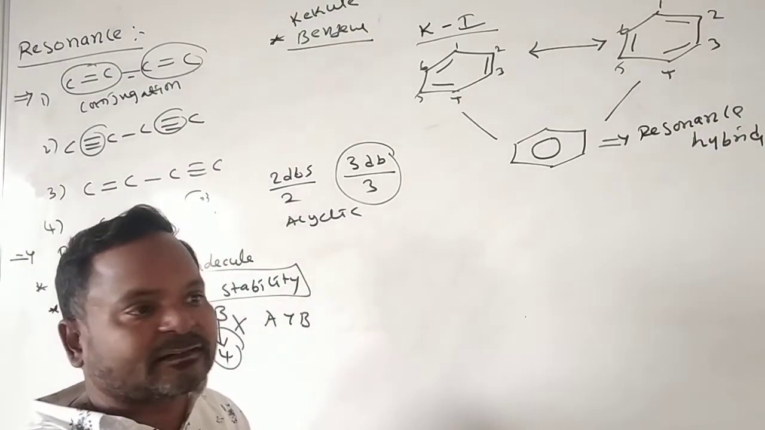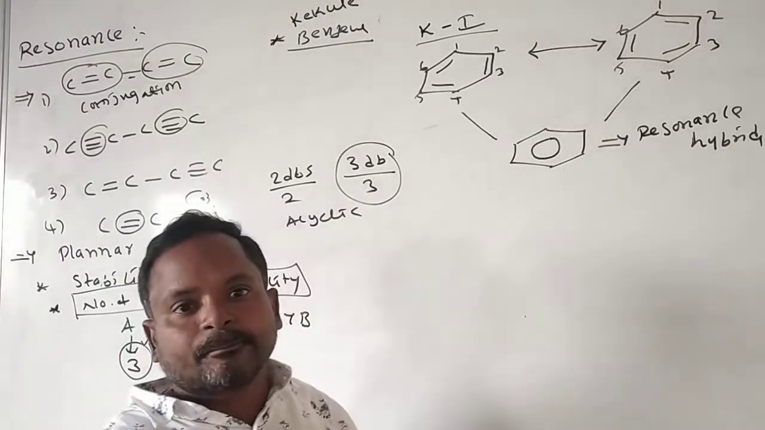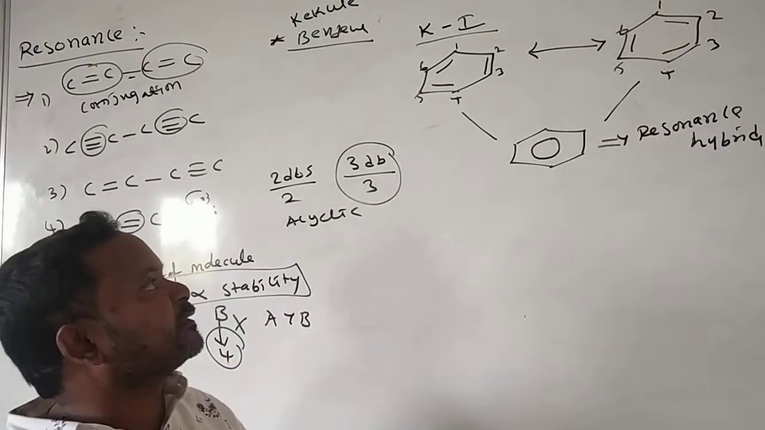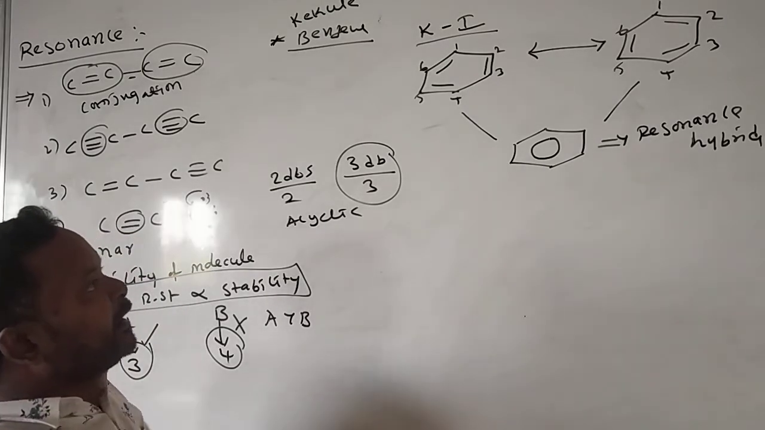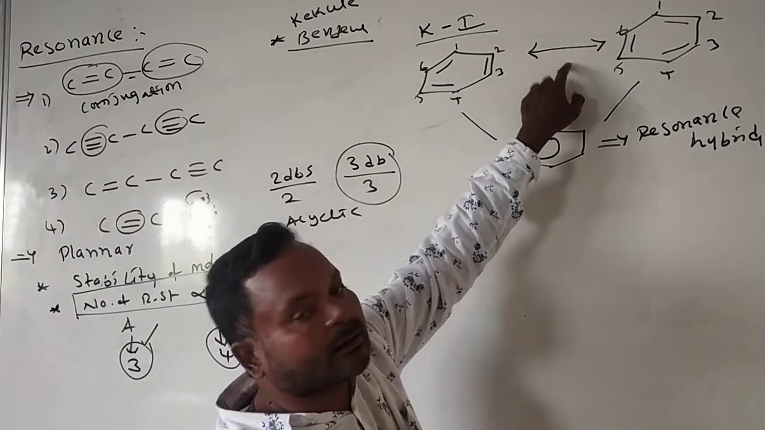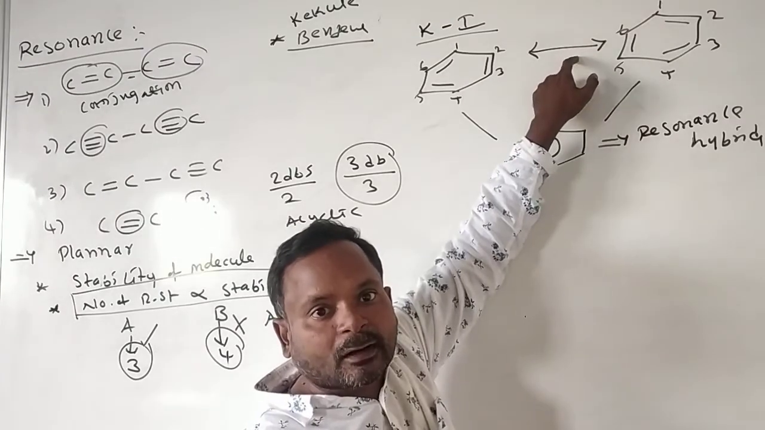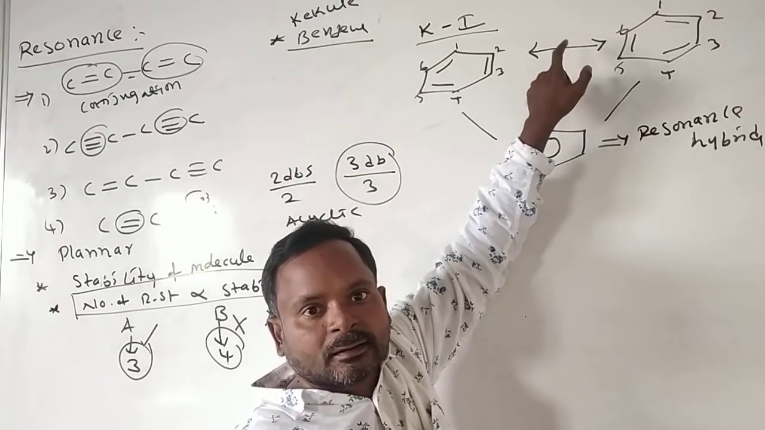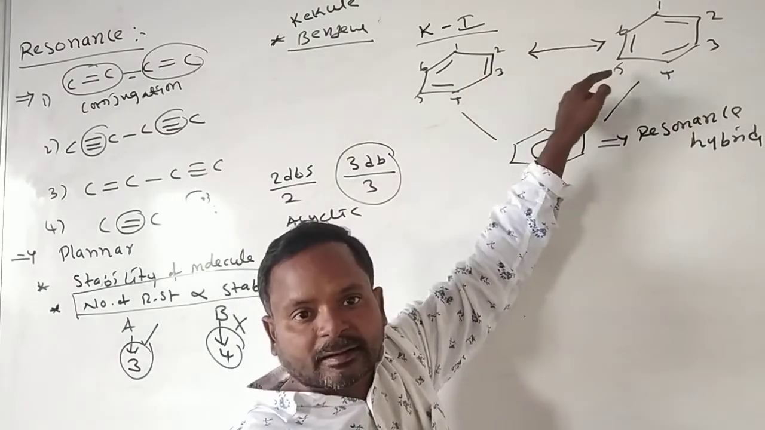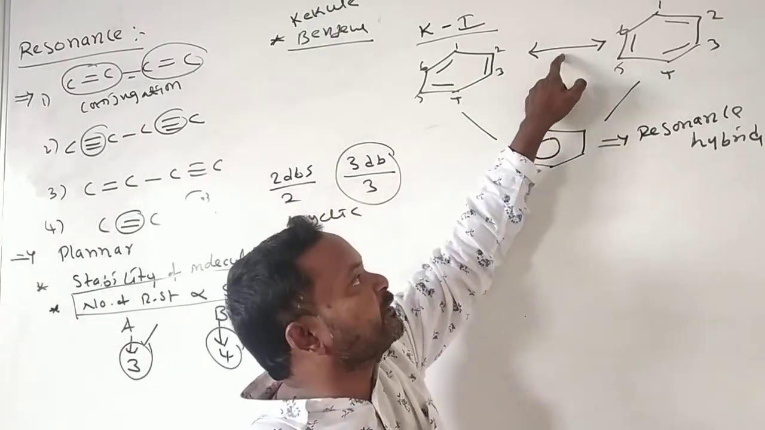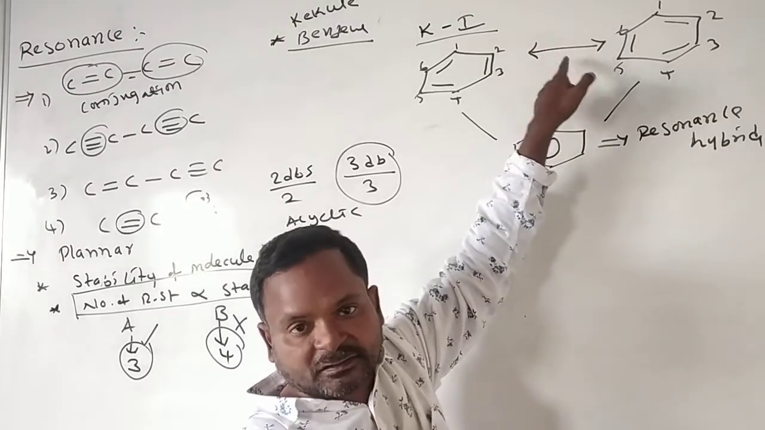While writing the benzene structure, all these are permitted. All these structures are permitted according to IUPAC. And here one more important arrow mark is there. This we call the double-headed arrow. This indicates same energy; both have the same energy. This arrow is used for resonance structures.